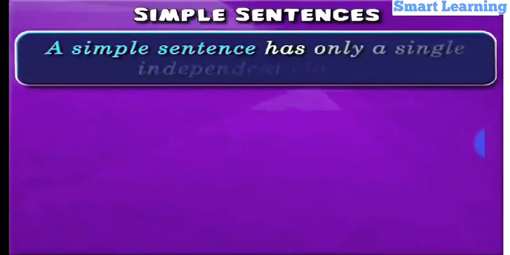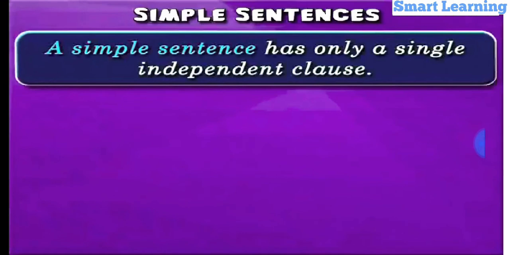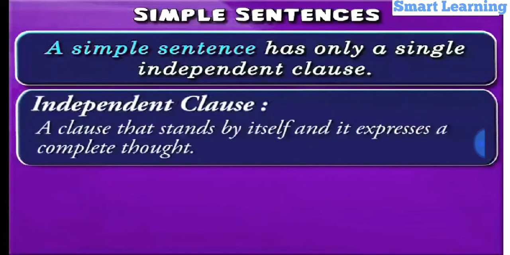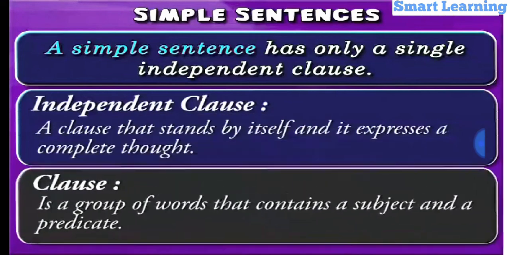A simple sentence has only a single independent clause. So a simple sentence has single independent clause that stands by itself, and it expresses a complete thought. As you already know, clause is a group of words that contains a subject and a predicate.